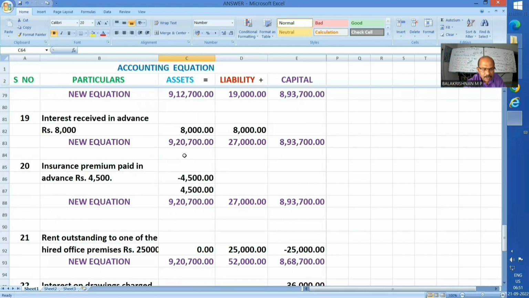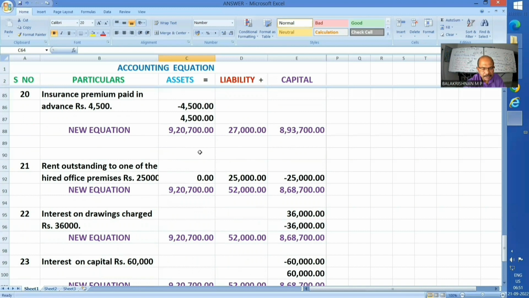Interest received in advance, rupees 8,000. Any income I receive that does not pertain to the current year is called advance income and is of course a liability. You have not rendered the service. You are liable to somebody. So liability got added with 8,000. Of course, physical money I received, hence asset got added. My new equation is 27,000 plus 8,93,700, which is nothing but 9,20,700. Okay. Next one, 20th.